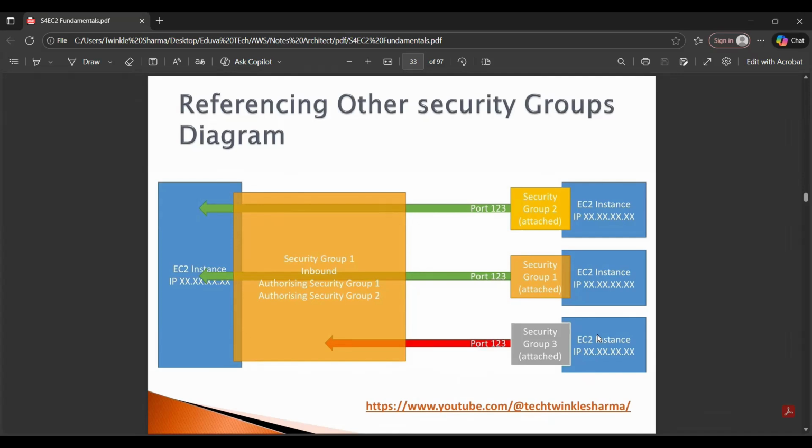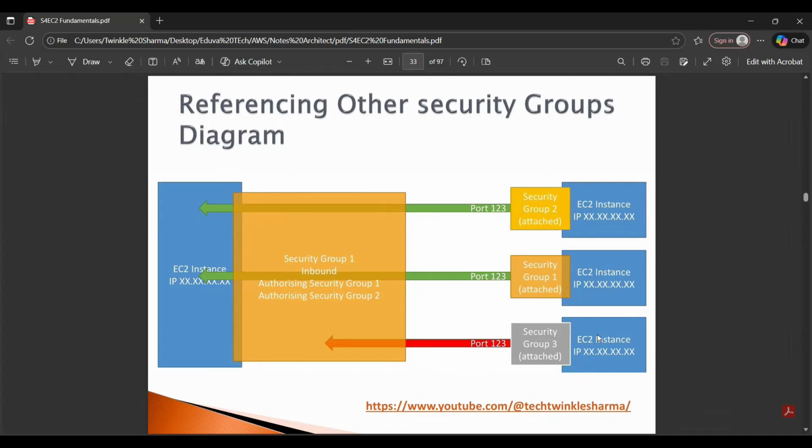By default, all inbound traffic is blocked. By default, all outbound traffic is authorized. Now, there is a small advanced feature that you will really like, and it is perfect once you start using a load balancer. We will see it in the next lecture as well, which is how to reference a security group from another security group.